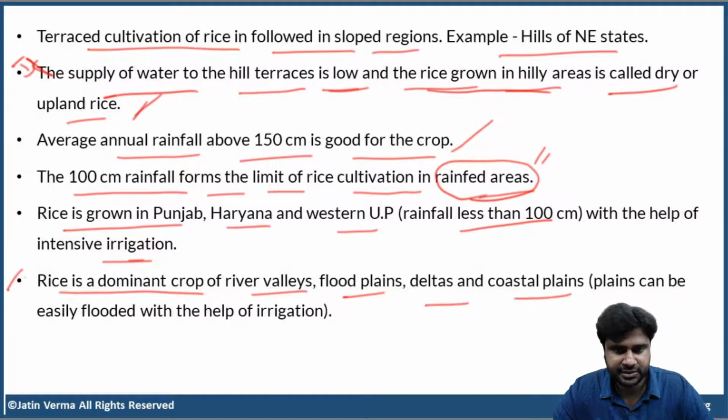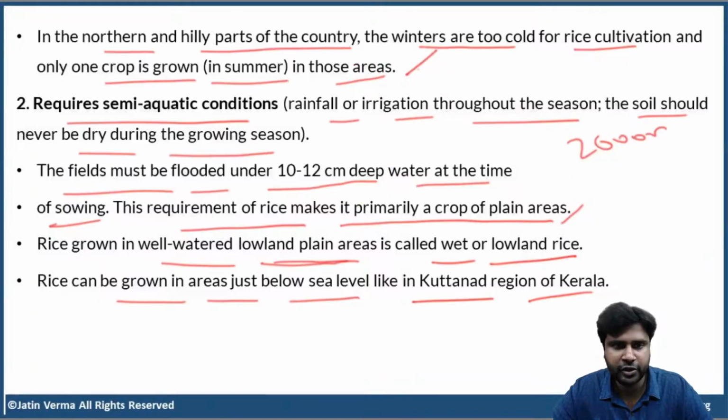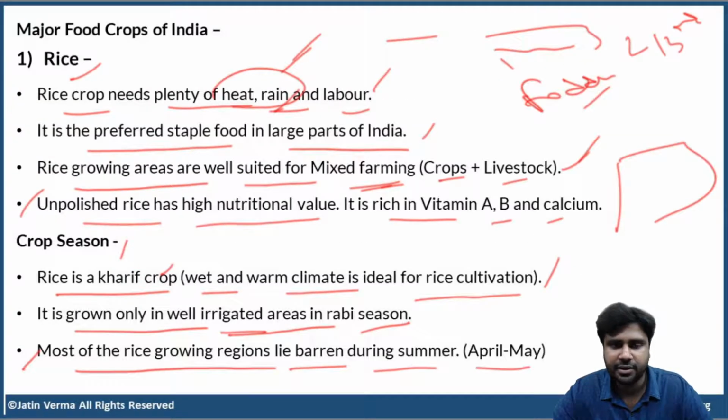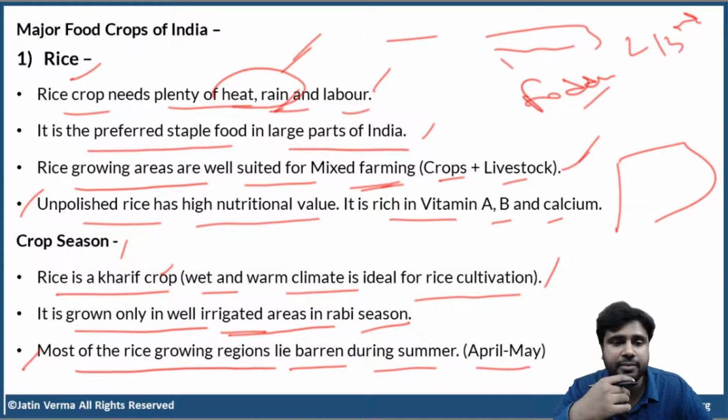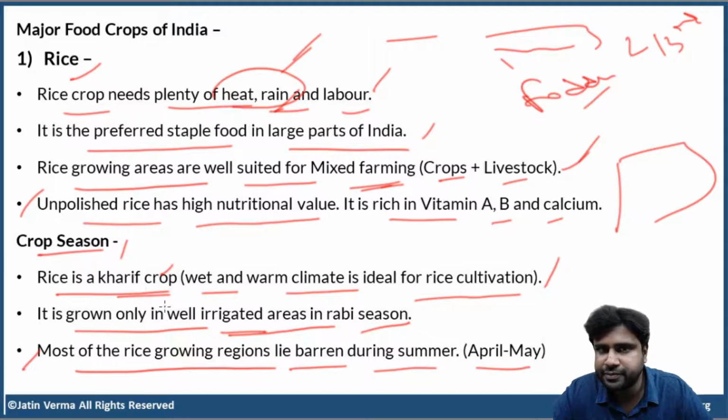So clear, guys. I hope you understood all these. So very simple. There are too many things here, so please don't feel overwhelmed. First, remember the crop season of rice. Rice is Kharif. Even if somebody wakes you up in the middle of the sleep, you should be able to answer this. Rice is a Kharif crop. So rice needs warm and wet climate. That's it. Keep this in mind.